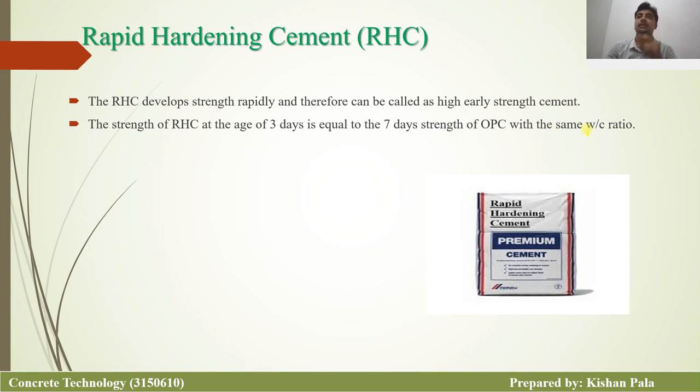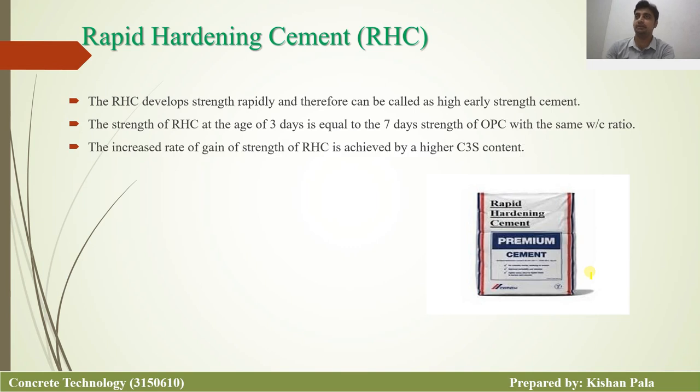You can understand that you are getting the strength at 3 days, but this strength you will get for ordinary Portland cement at the end of 7 days. So you can get the early strength with the use of rapid hardening cement, RHC. The increased rate of gain of strength in rapid hardening cement is achieved by the higher C3S content. This is the most important point. This is the Bogue compound.